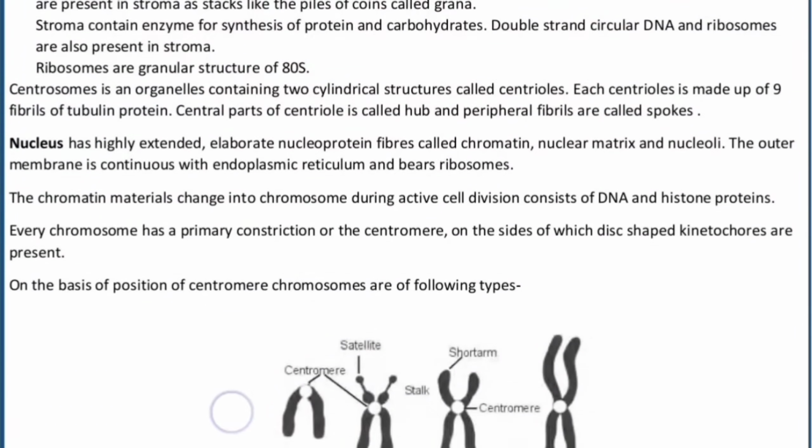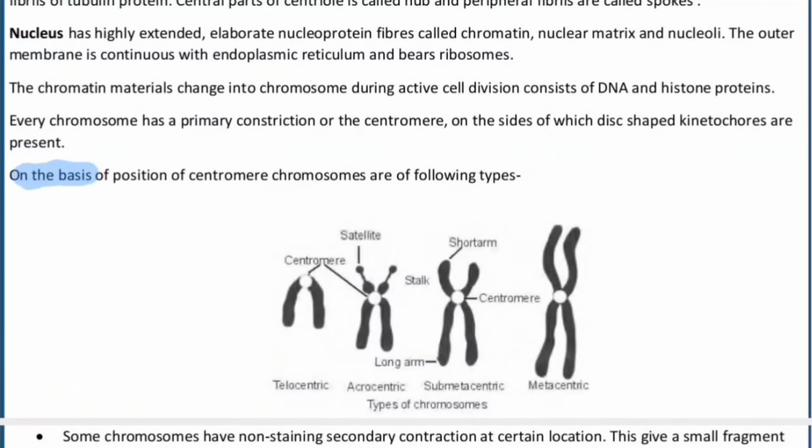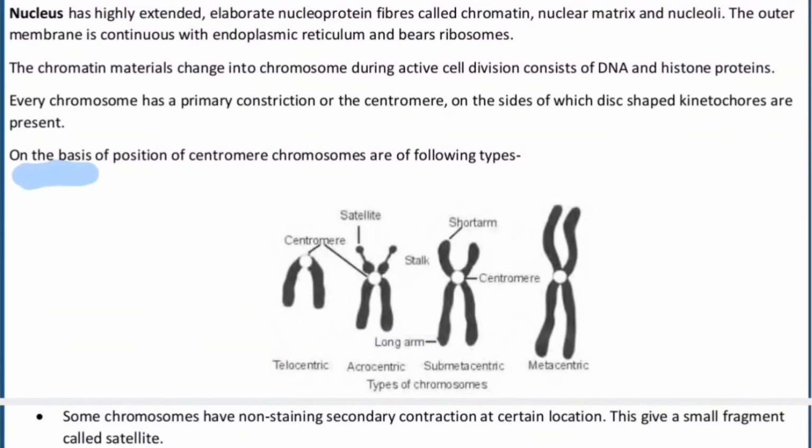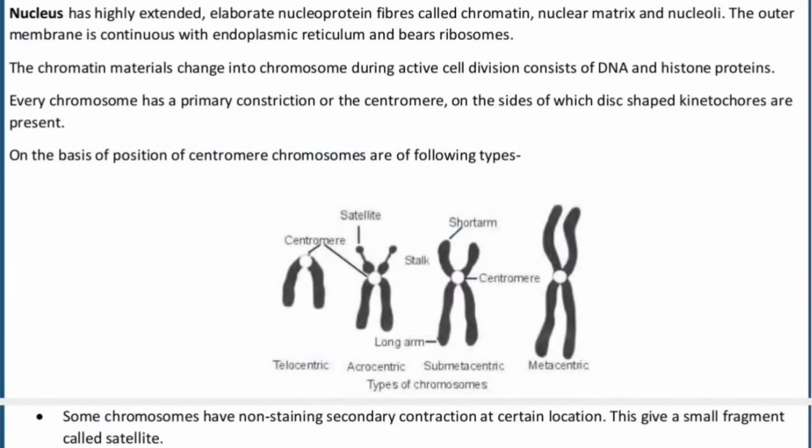Now the final head of the cell here is called as nucleus. Okay? So the nucleus is highly extended. Elaborated nucleoprotein fiber is called as chromatin, whereas the nuclear matrix and the nucleoli are also present. The cytoplasm of the nucleus is called as nucleoplasm. Okay? The outer membrane is continuous with the endoplasmic reticulum and bears ribosomes on it, which means it will be rough endoplasmic reticulum. Okay?